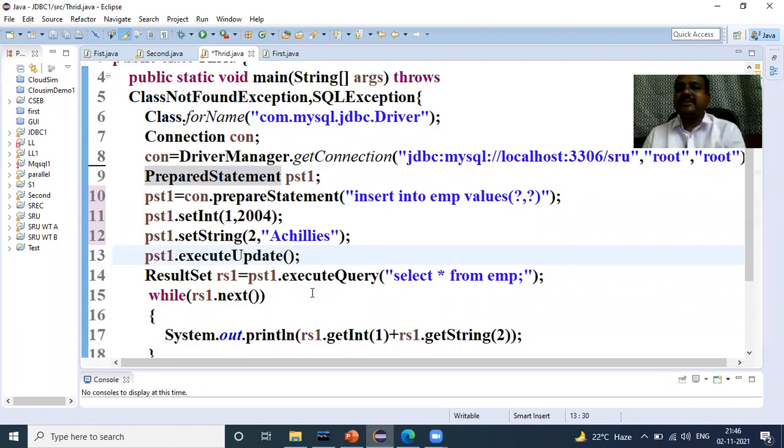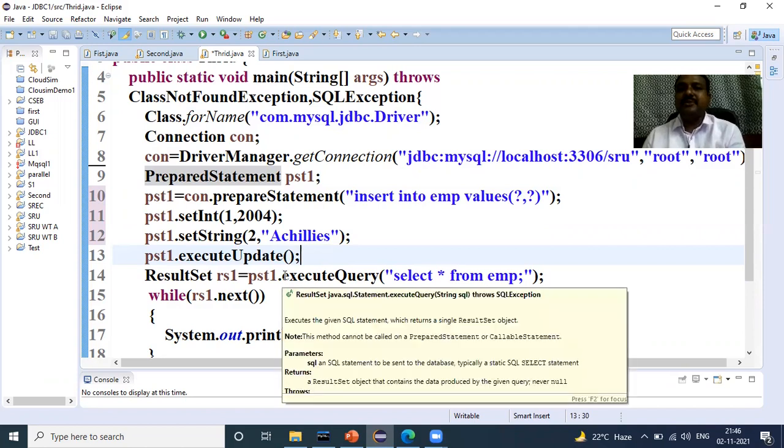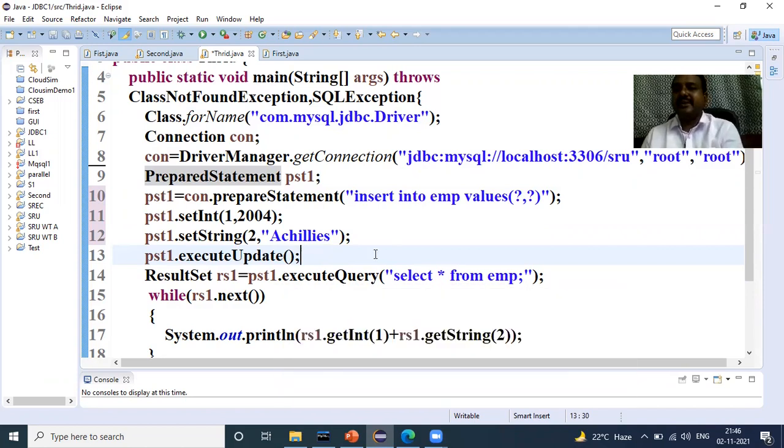Now after executing that statement, I would like to extract the data which is there in the EMP table. For extracting the data, we use the method called executeQuery, which executes a query. After executing the query, it returns the extracted table onto the reference variable of the interface called ResultSet.